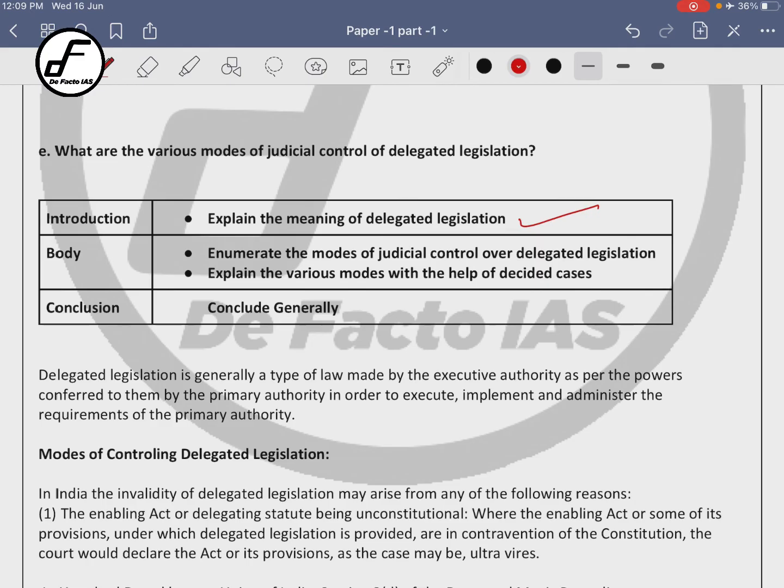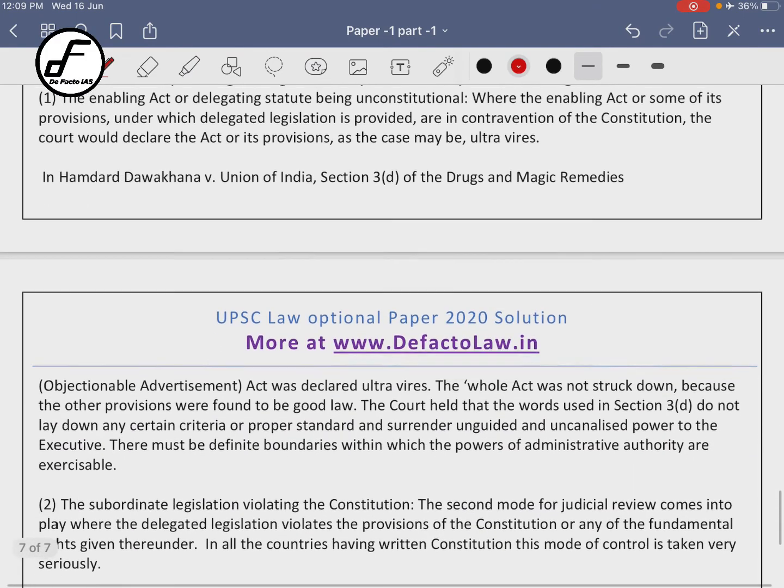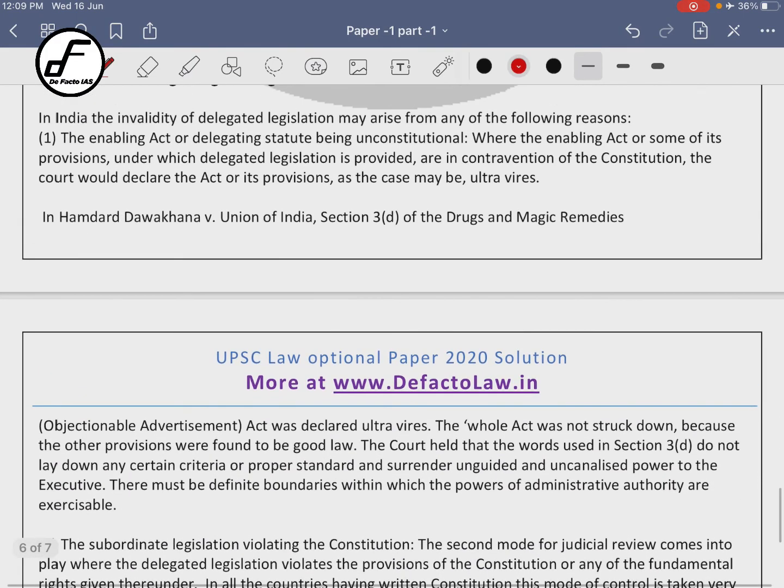Then you will talk about the methods. That is what you will write in the beginning. Then you will talk about the methods through which the judiciary can control it, right? So here I have given, along with the case law, what are the grounds, not exactly the method. The method is only one, that is judicial review. So basically, the grounds on which the judiciary can control it, right? So basically, it should not be unconstitutional. The statute from which it is derived should not be unconstitutional. That is the first ground.